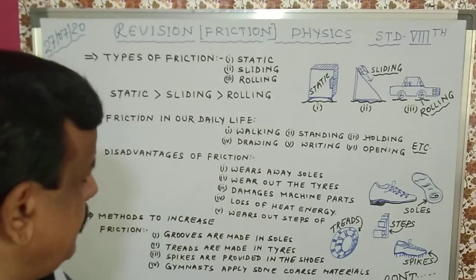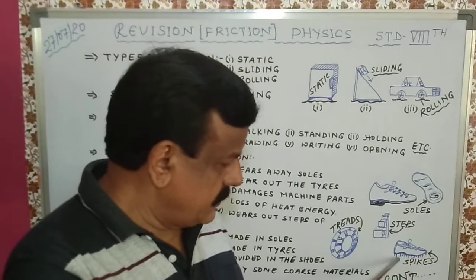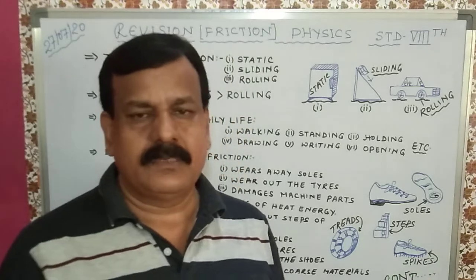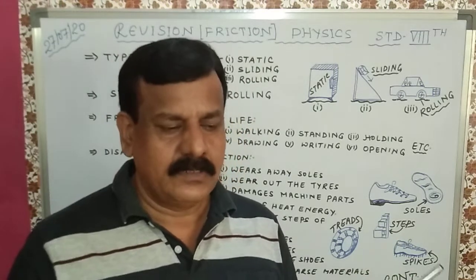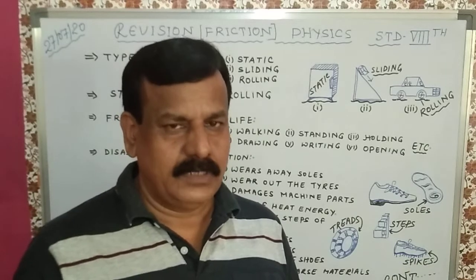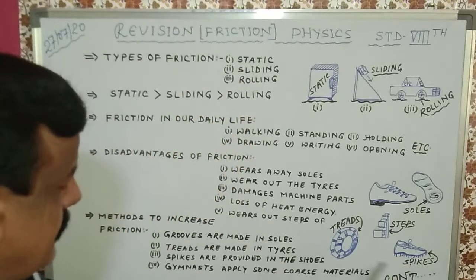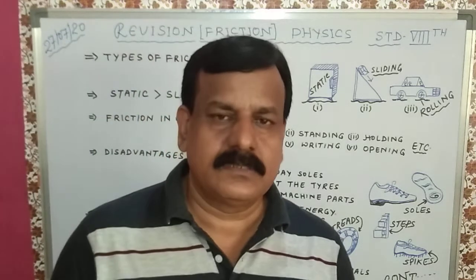Number 2, spikes are provided in shoes. You can see clearly, spikes are provided in the shoes of athletes and mountain climbers because they need more friction to balance their body. That's why spikes are provided. Gymnasts apply some chalk-like materials.